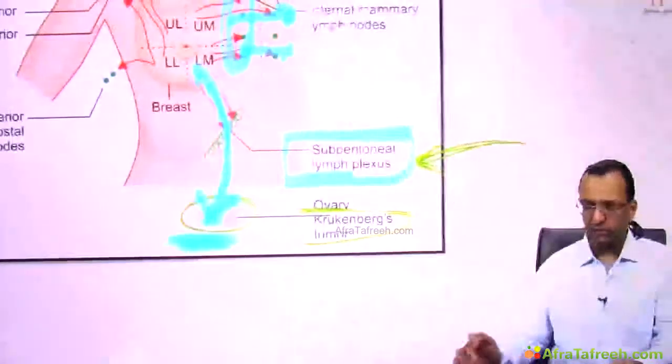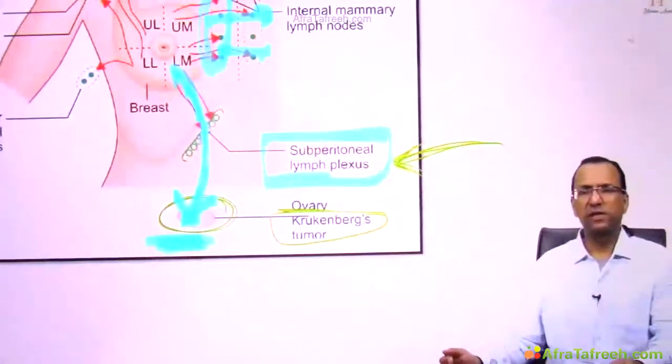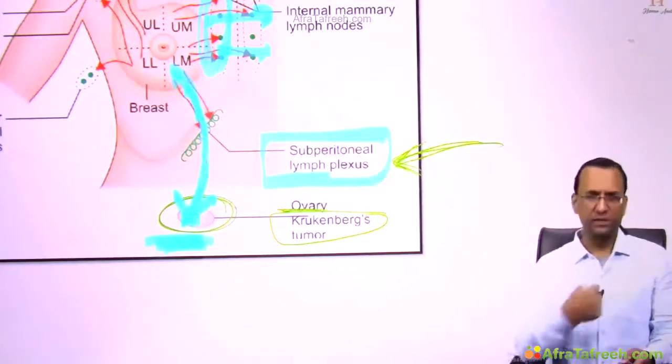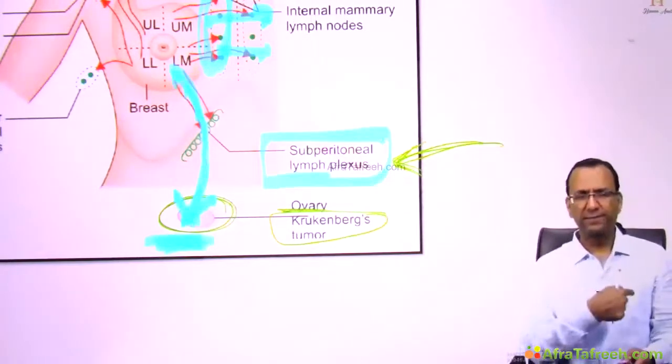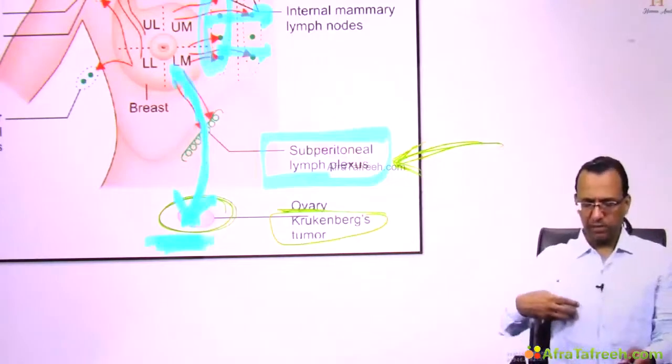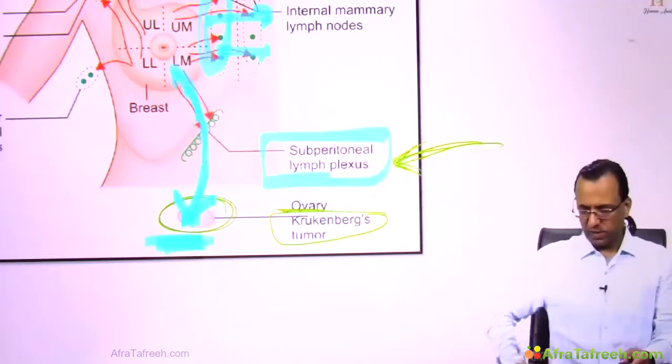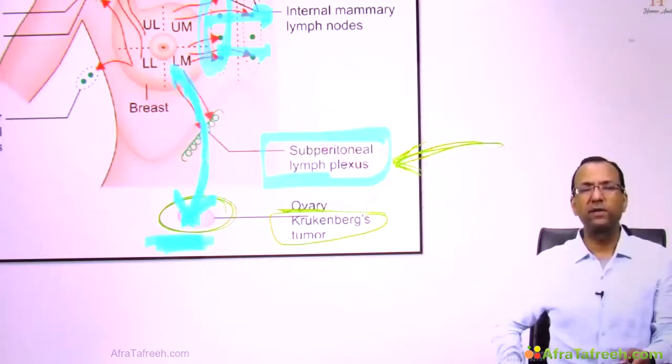So you are telling about some rare sites where the lymphatics can drain. Yes, you see parasternal or crossing the midline, or it can be some peritoneal lymphatic spread retrograde towards the abdominal viscera, can be the ovary like Krukenberg tumor.